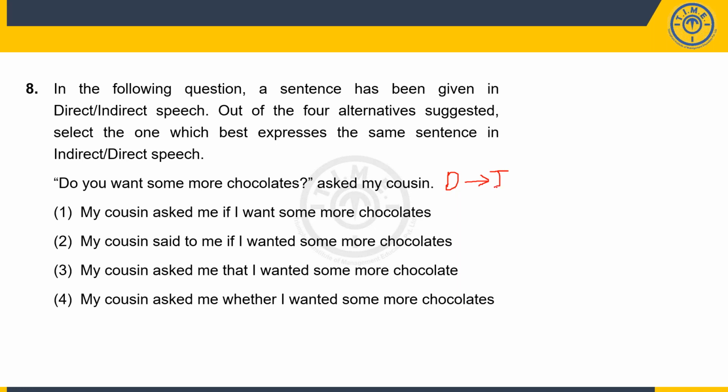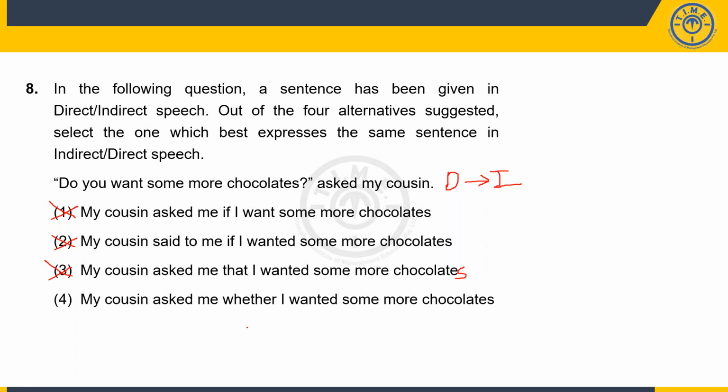I have to convert it into indirect speech. My cousin asked me if I want some more chocolates. While the first part is correct, this want should have become wanted, as I convert this into past tense. So one becomes wrong. My cousin said to me if I wanted more chocolates, but then this said is wrong here because it should be asked. It's a question. So 2 becomes wrong. My cousin asked me that I wanted some more chocolate. Now this ideally should be chocolates, and also if or whether should be used. Now that becomes wrong. So 3 is again incorrect.